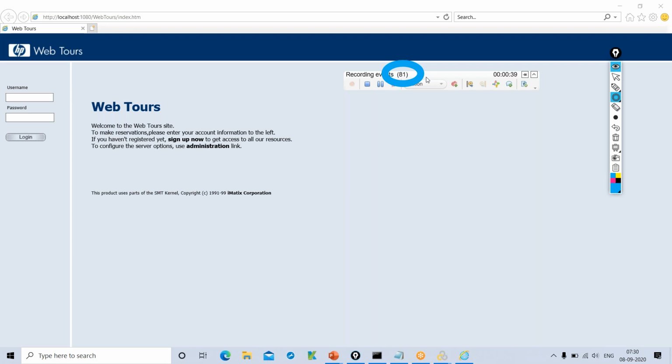If the number is not increasing, then you have to check the settings, and there is some flow for how to debug, and everything we'll discuss again. But if the number is increasing, that means your Vusion is able to record the event successfully. Okay. And it's a mobile window actually. Okay, it's a mobile window. Okay. And now,